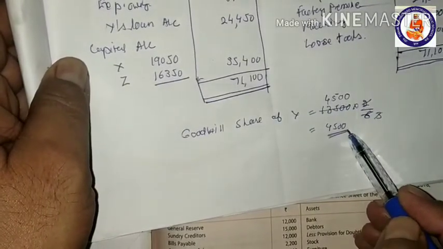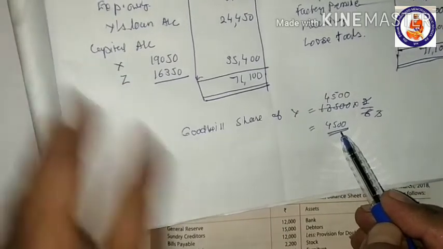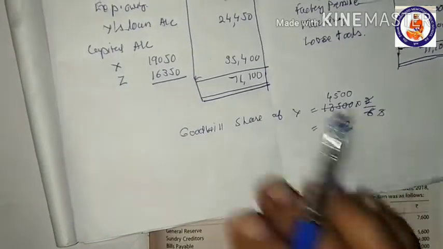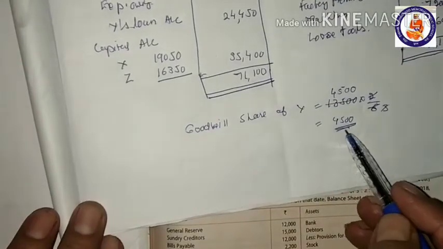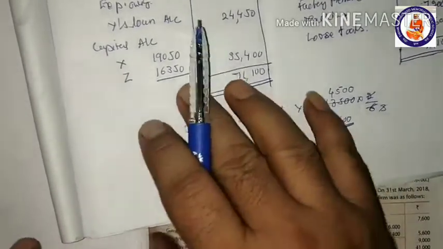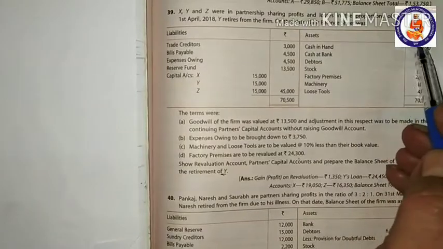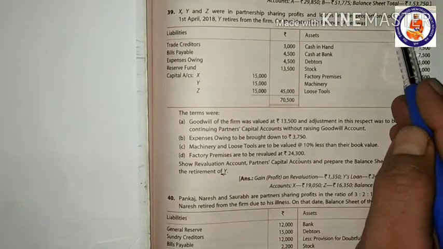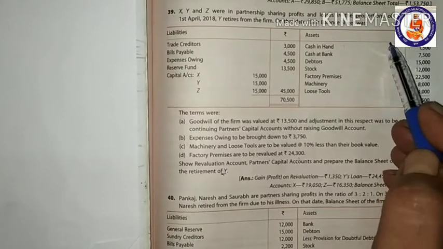This is the value of the goodwill that is to be given to Y, and this will be given by the partners in their gaining ratio. Here no new ratio is given, and according to the old ratio they are sharing the profit. When Y retires, their new profit sharing ratio will be 3:1.